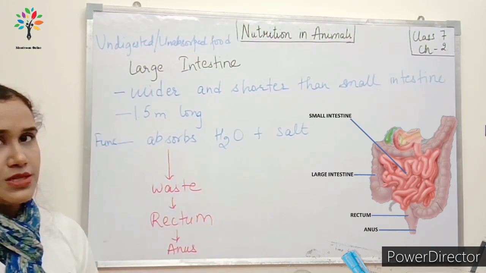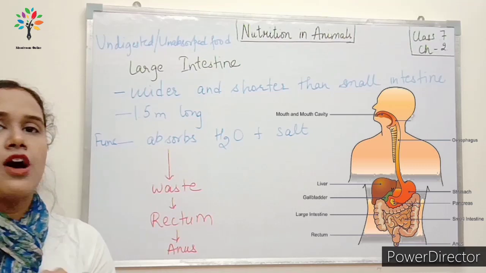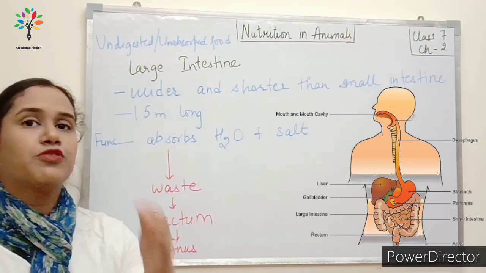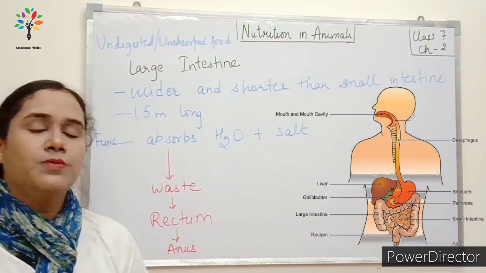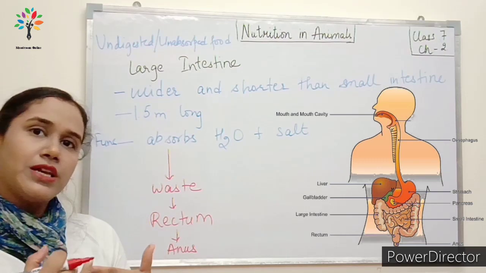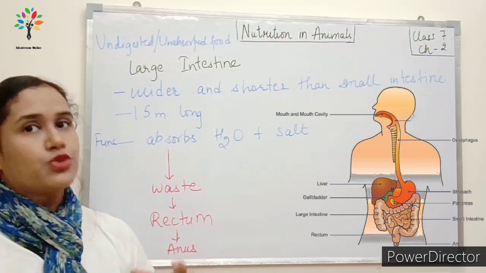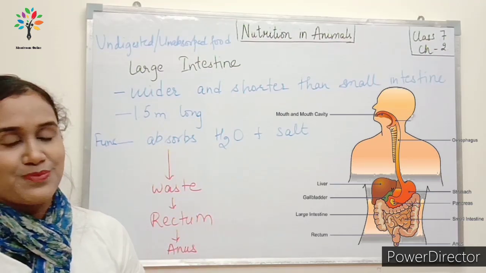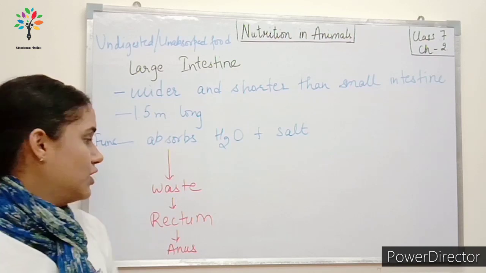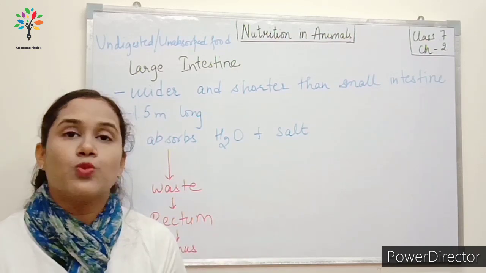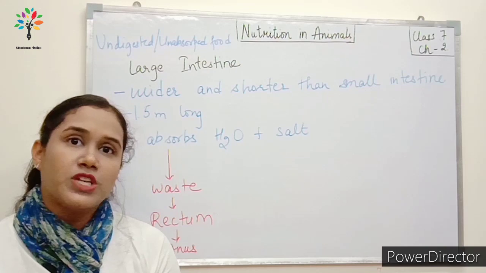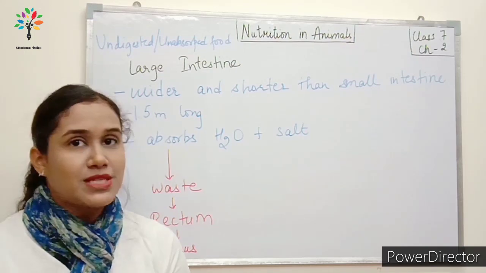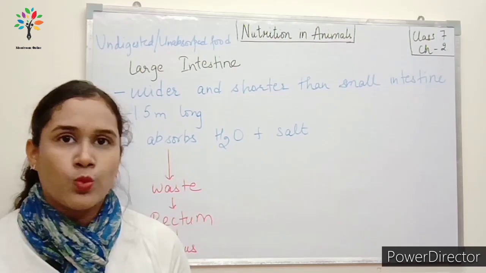Okay, and this is how the digestion is completed in human beings, starting from the mouth and then ends to the anus. तो माउथ से हमने फूड इनटेक लिया एंड पूरा डाइजेशन हुआ, अब्जॉर्प्शन हुआ, एसिमिलेशन हुआ, एंड इट वाज इजेक्टेड थ्रू द एनस. फाइन, क्लियर? So I hope this digestion in human beings is clear. At the end of this video, I will also provide you with a flow chart so that it is simple for you to understand and remember what is happening where.